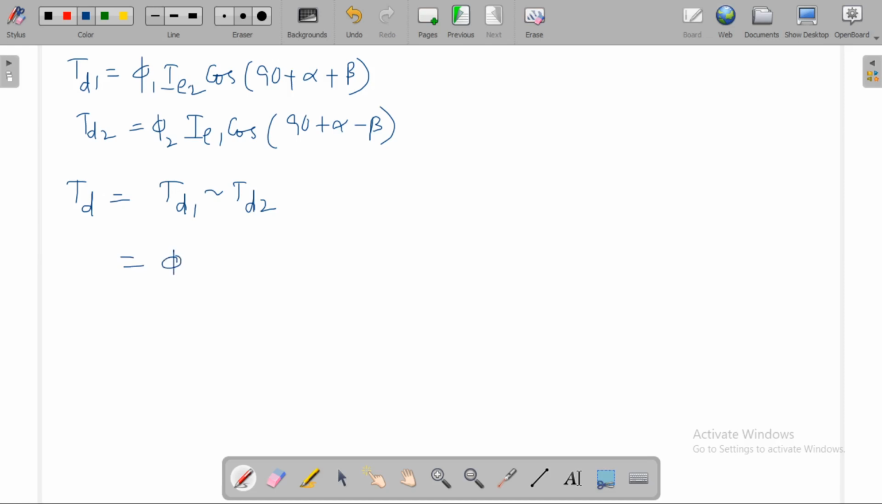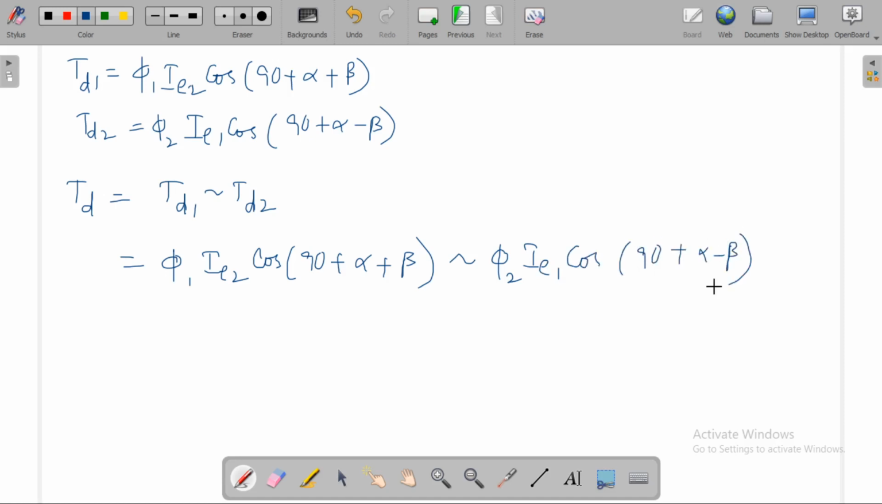Then you are going to get phi 1 IE2 cos of 90 plus alpha plus beta, difference, phi 2 IE1 cos of 90 plus alpha minus beta. Okay, difference of cos of A plus B and cos of A minus B. Okay, you take the difference. What is cos of A minus B minus cos of A plus B? It is 2 sin A sin B. Okay, so you can have it like this.